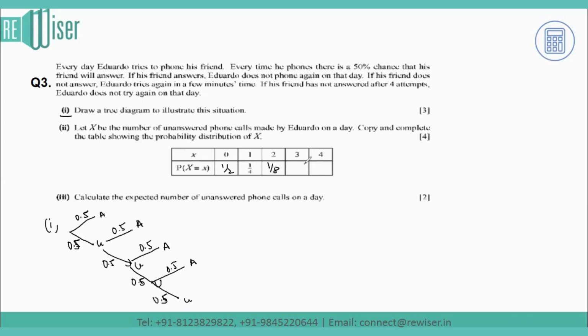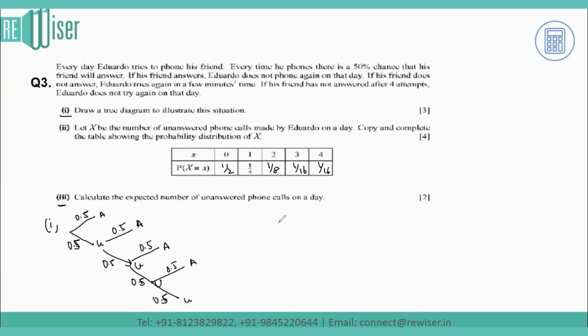It will be 1 by 16. And again, it will be 1 by 16 then. So this is how we complete the table, which is given for the unanswered calls of Eduardo. Part 3 says calculate the expected number of unanswered calls.